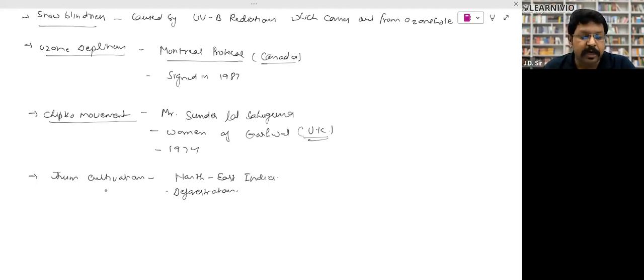Okay, zoom cultivation. Zoom cultivation is banned now. So, what is zoom cultivation? It is banned across India to protect the forest, right? Zoom cultivation is a type of cultivation which tribal people from the northeast part of India used to do. They used to cut down the forest and plow it, and then grow different kinds of crops in those areas.